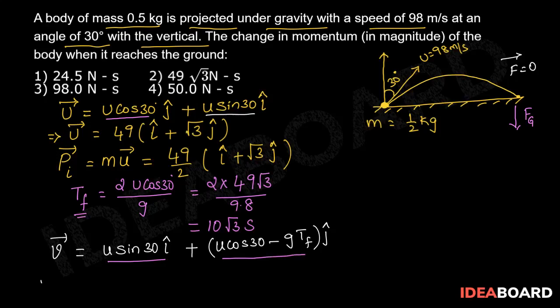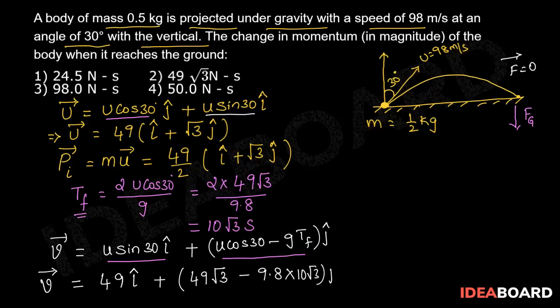So on substituting the values, we get v bar equals 49 i cap plus 49 root 3 minus 9.8 multiplied by 10 root 3 j cap. So v bar is equal to 49 i cap minus 49 root 3 j cap.